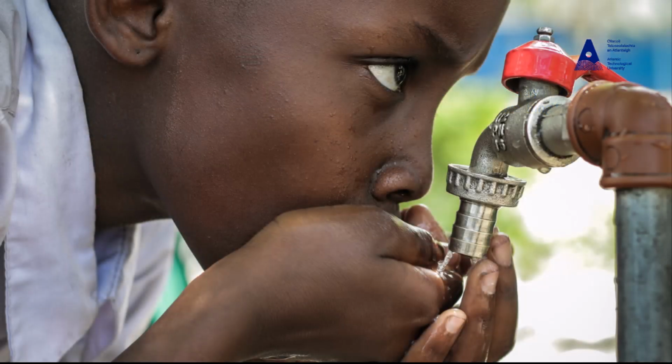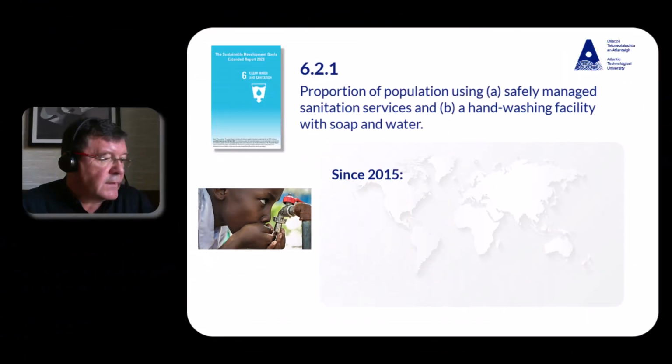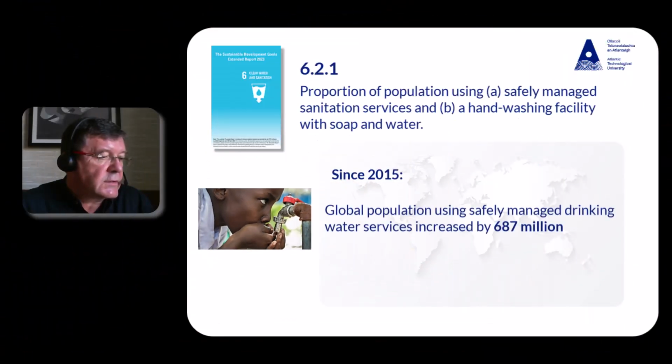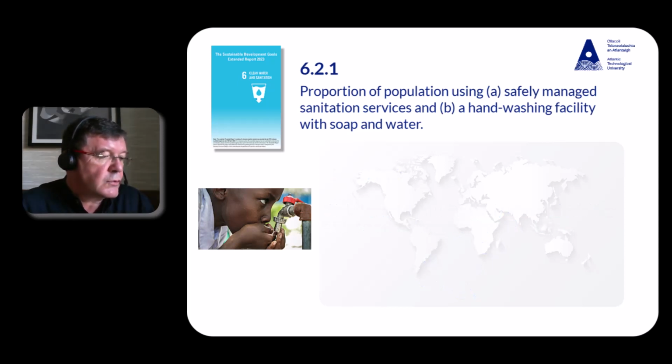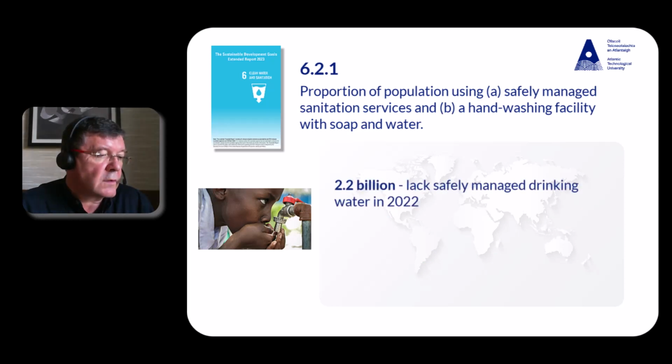Since 2015, the global population without WASH services has decreased in rural but increased in urban areas. Since 2015, the global population using safely managed drinking water services increased by 687 million, with the largest numbers of people gaining access in Central and Southern Asia. But despite progress, 2.2 billion people around the world still lacked safely managed drinking water in 2022.